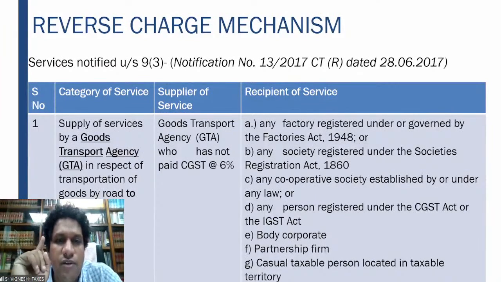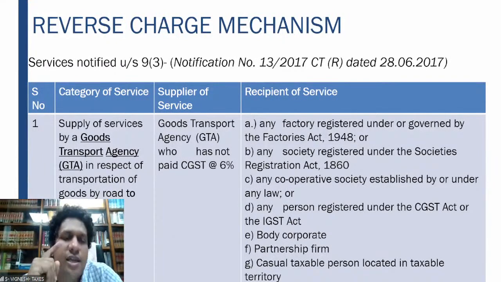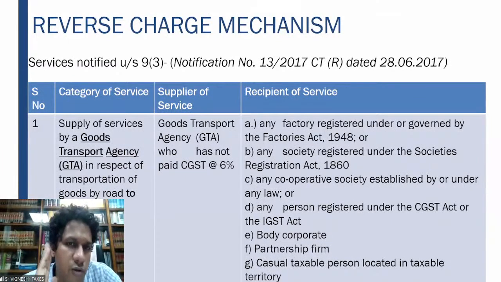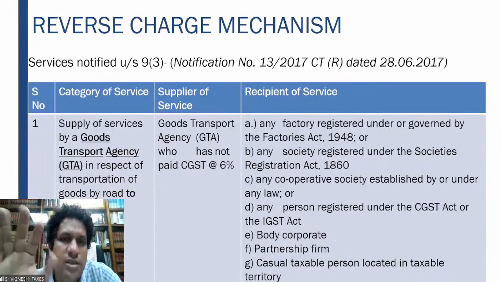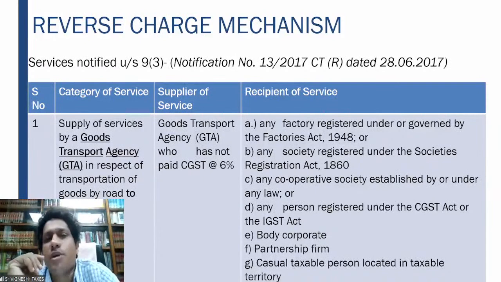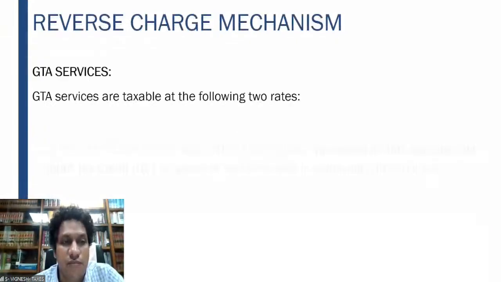Again, the supplier of service should be a goods transport agency who has not paid the CGST of 6%. What does this mean? When it comes to a goods transport agency, it has two options. Either it can collect the taxes at the rate of 12% or it can opt for the reverse charge mechanism. So therefore, if a goods transport agency has got itself registered and it is collecting tax at the rate of 12%, then this one will not be subject to reverse charge in such cases. So only if it does not opt for the 12% scheme, but opts for the reverse charge 5% scheme, then reverse charge mechanism will be applicable.